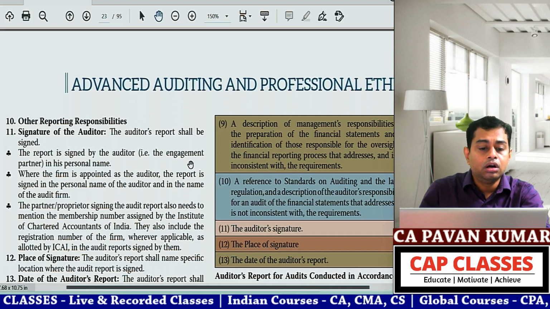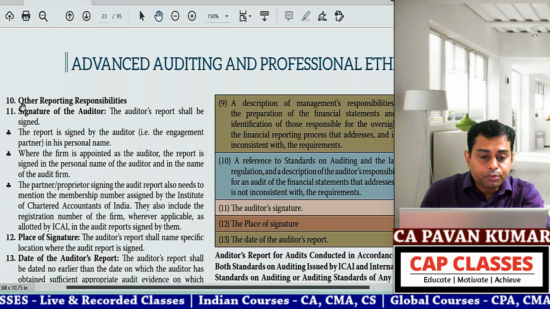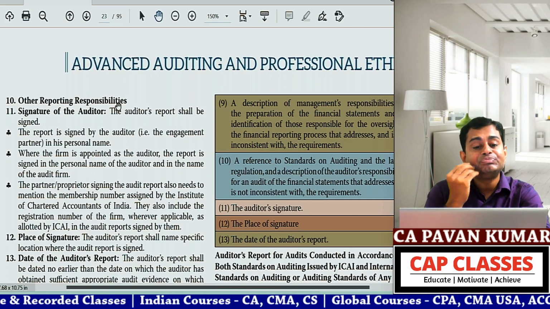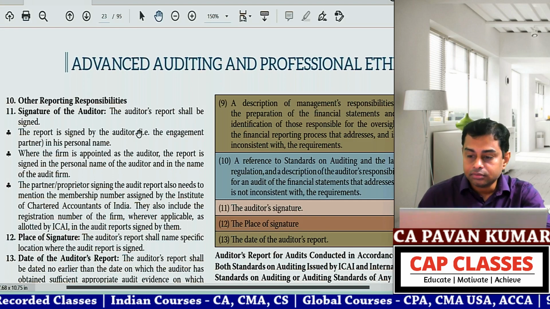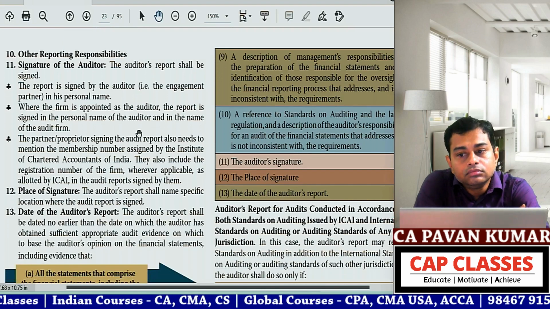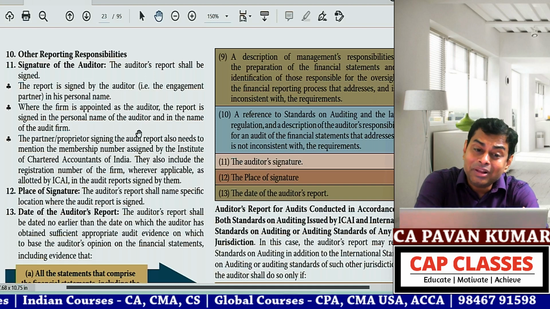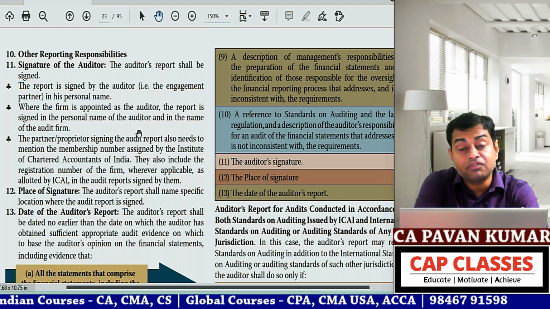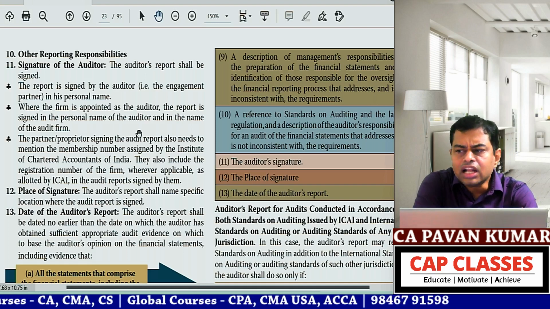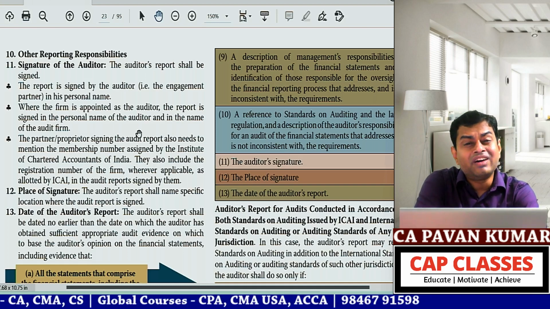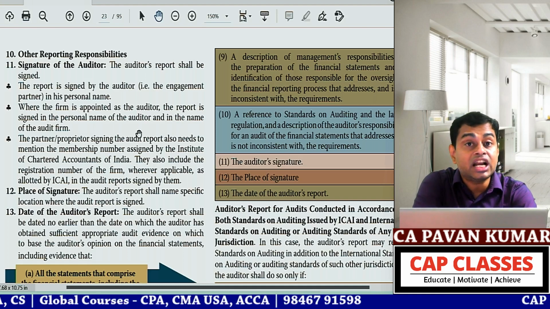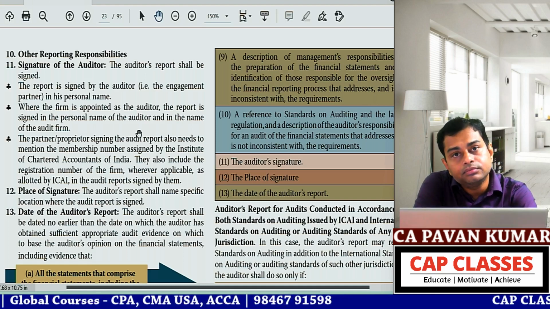Okay, now other reporting responsibilities. Put a star mark. Do you remember in Companies Act, other matters in section 143? Other matters to be reported. There are so many other matters to be reported. One example I'll tell you: amounts transferred to Investor Education and Protection Fund.